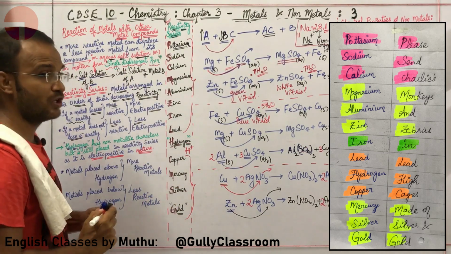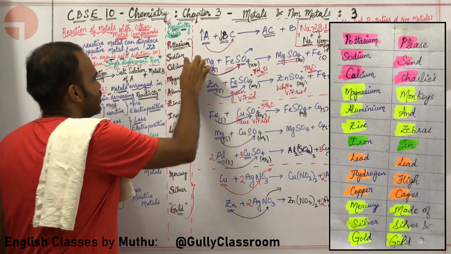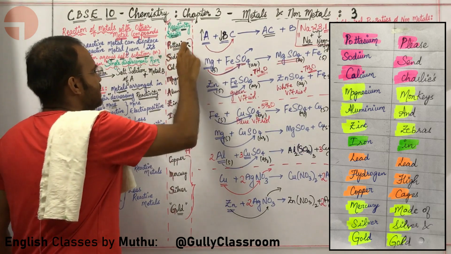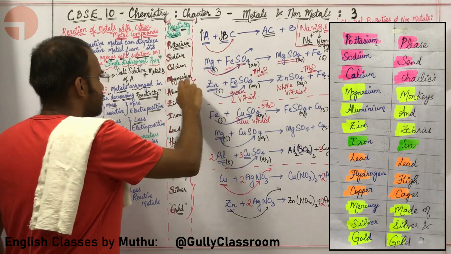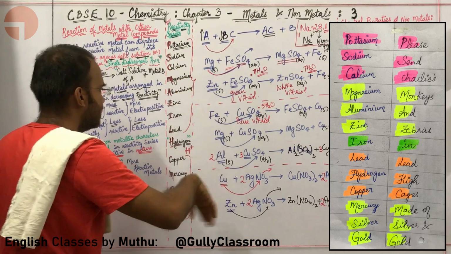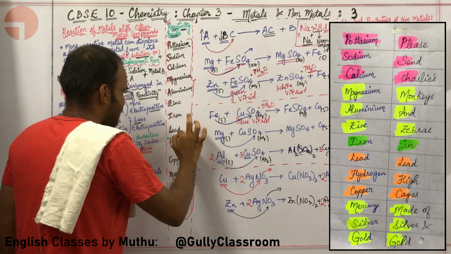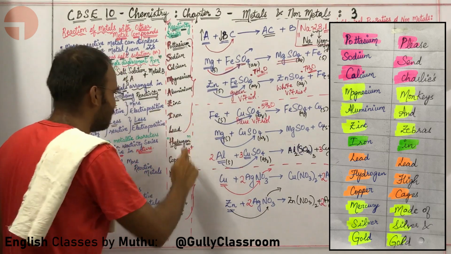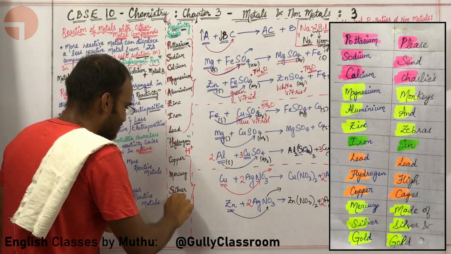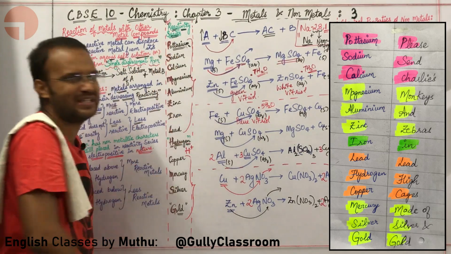So let me do the song once more along with the metals. Please send Charlies: potassium, sodium, calcium. The first letters match. Monkeys and zebras: magnesium, aluminum, zinc. In, take a pause from the song. Lead high cages: lead, hydrogen, copper. Made of mercury, silver and gold. That's basically how you are going to remember this particular reactivity series.